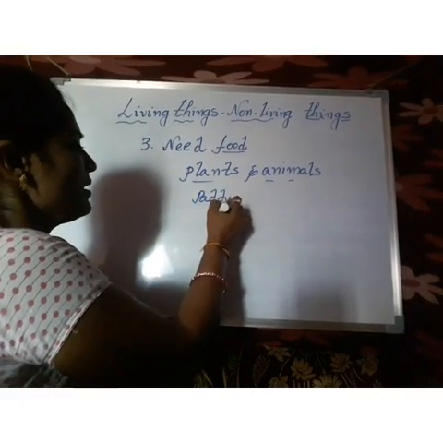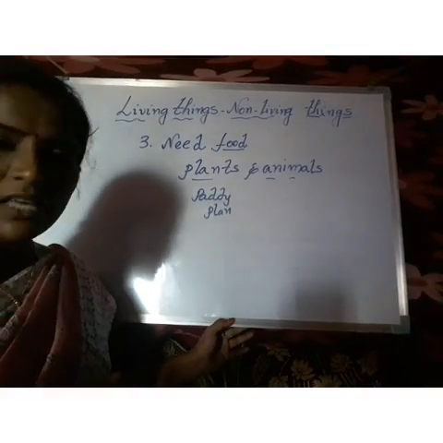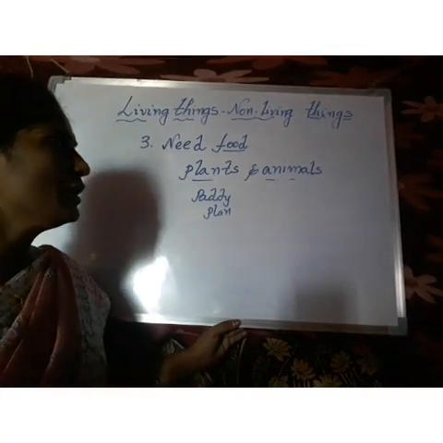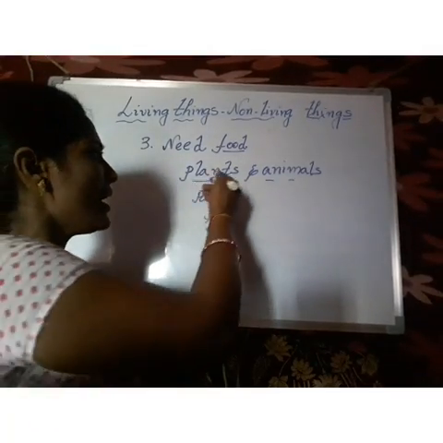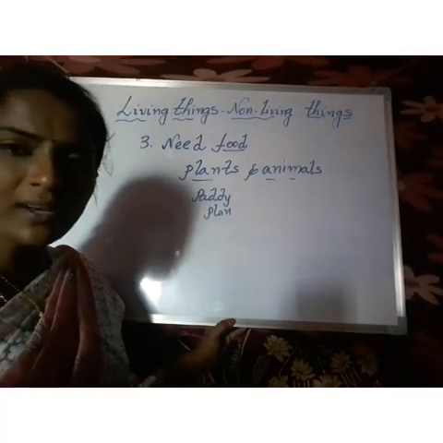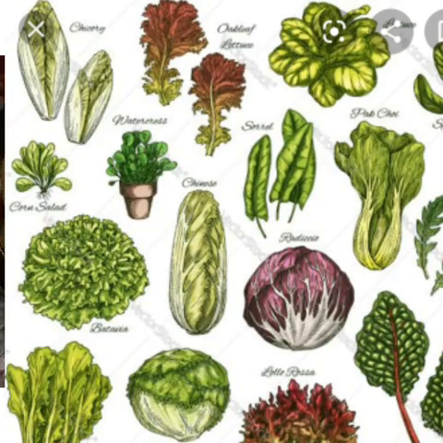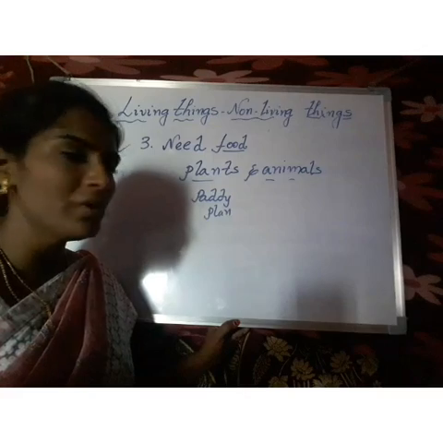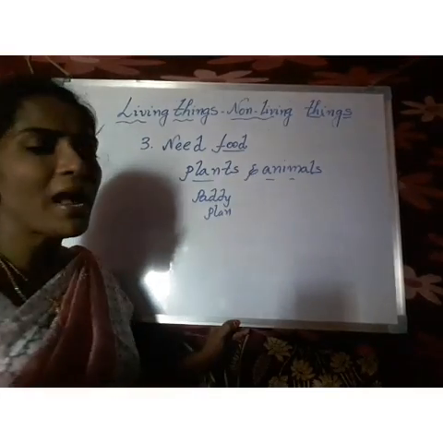Idli comes from urad dal, and wheat gives us puri. Wheat is also a plant. So we get food mostly from plants, and also fruits, vegetables and green leafy vegetables. These all come under plants.